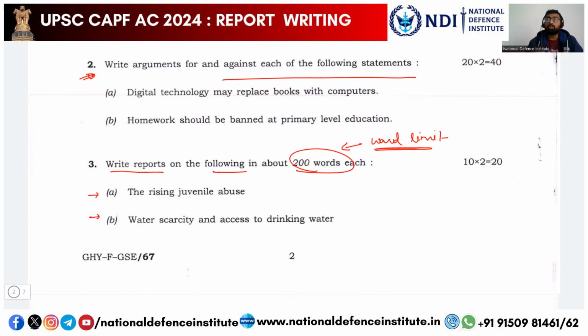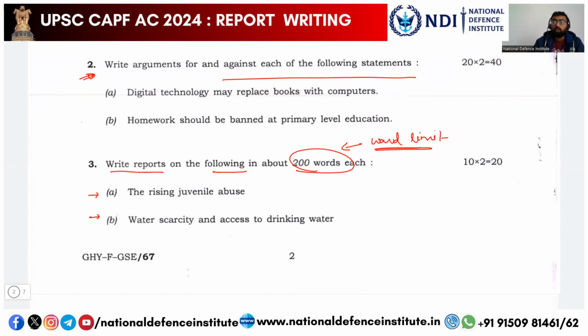All these reports you have to give to your senior, a deputy commandant. UPSC wants to check whether you are able to write the report in a concise manner within 200 words and report it to the seniors. So that is the logic behind giving this question.